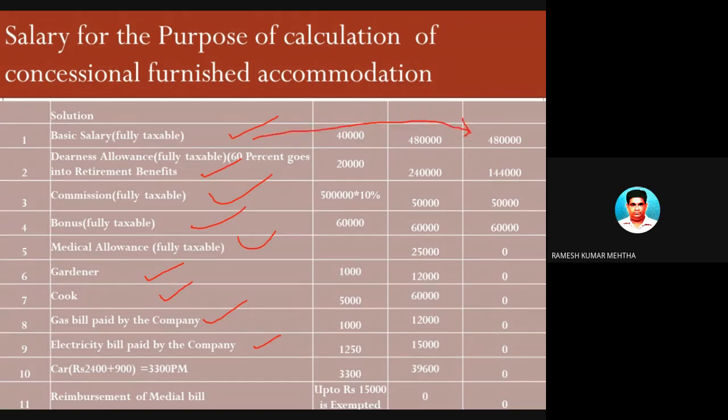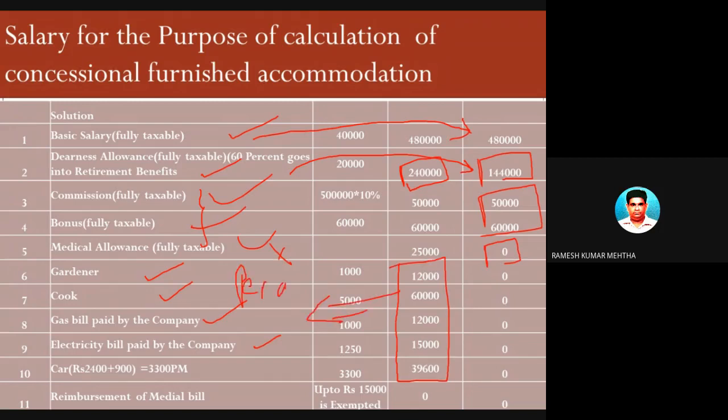We have to take into account the basic salary and dearness allowance. We have to take into account this one also, but out of 2,40,000, only 60% is going. So only 60% has to be taken into account. Commission and bonus, I told you, have to be taken into account. This is not there because the value of the perquisite is 0. And this will not be taken into account, because these are all perquisites. So these are all 0. Perquisites should not be taken into consideration for finding out the value of the rent-free accommodation.